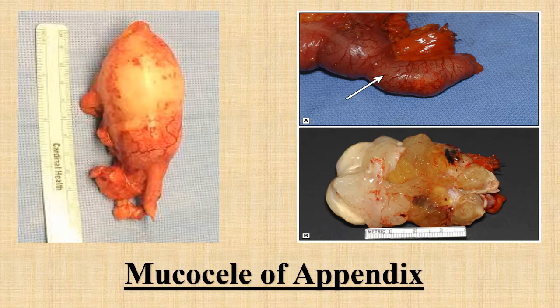These are the gross images of mucocele of the appendix. You can see the dilated appendix filled with excessive mucin. The right lower image is showing the burst appendix following injury to the dilated appendix, and the whole grayish white mucin has come out from that injured appendix.